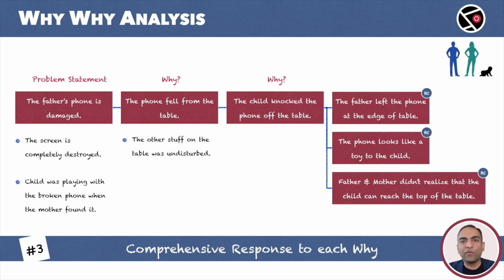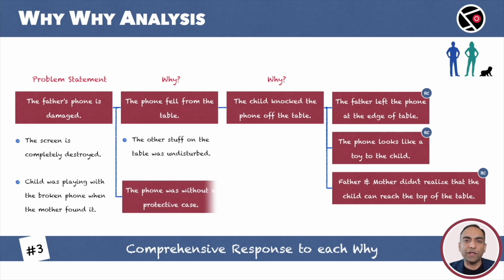Are we good with our first why? Have we covered all the possibilities? No, not really. The possibility of having a protective case for the phone is not captured. With a protective case, the phone might have survived the fall. The phone broke because it fell from the table and because it was without a protective case.